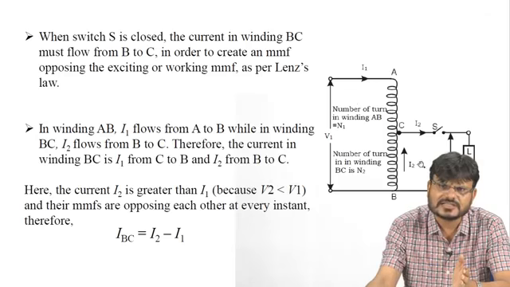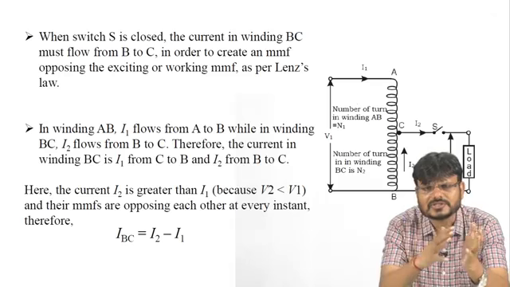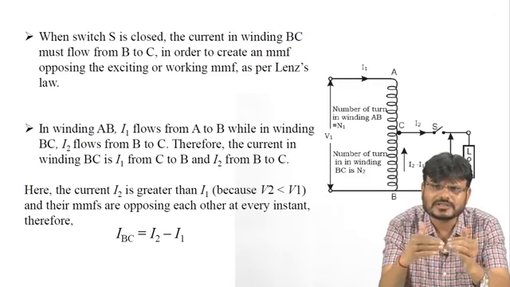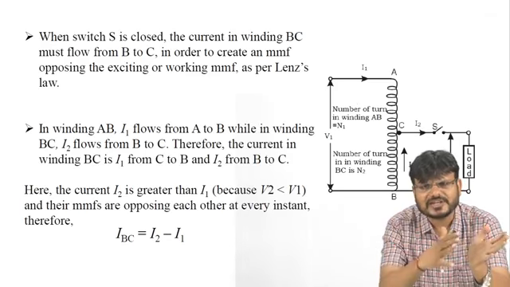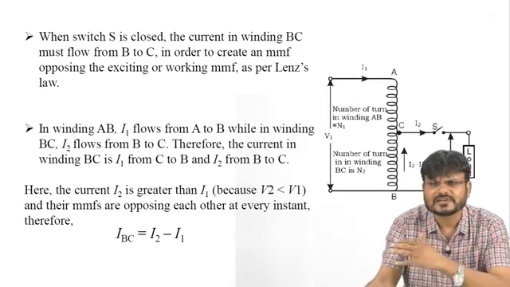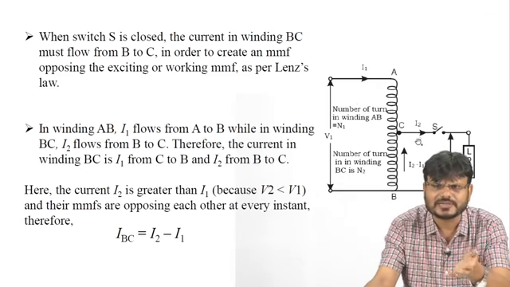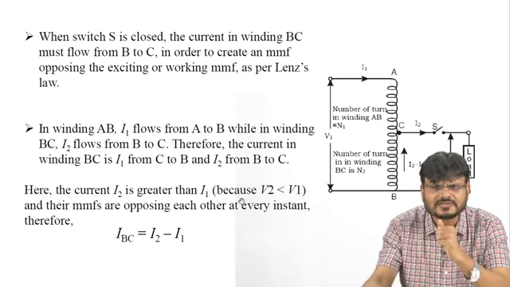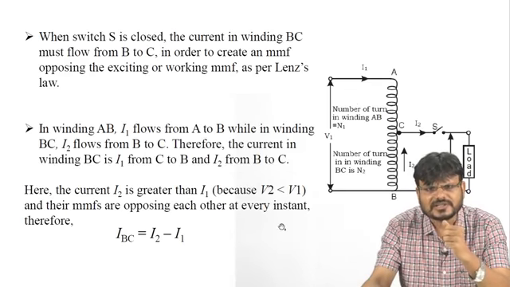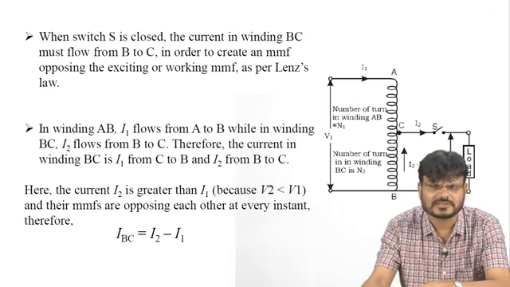That means this voltage is less than this voltage, and as you know, the power is constant in the transformer. That means you cannot change the power at the primary side and the secondary side. So power at the primary side is equal to the power at the secondary side. Now because V2 is reduced due to the step down transformer, of course I2 will increase. So MMFs are opposing each other at every instant. So IBC is equal to I2 minus I1, which has already been discussed.